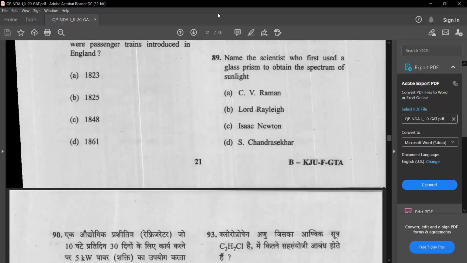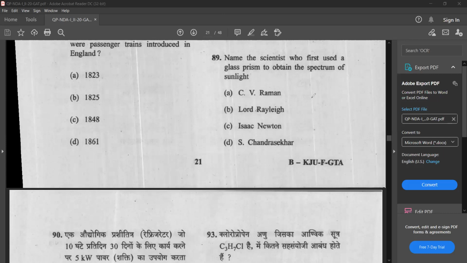Next question. Name the scientist who first used a glass prism to obtain the spectrum of sunlight. The options are C.V. Raman, Lord Rayleigh, Isaac Newton, S. Chandrasekhar. So what is the answer?